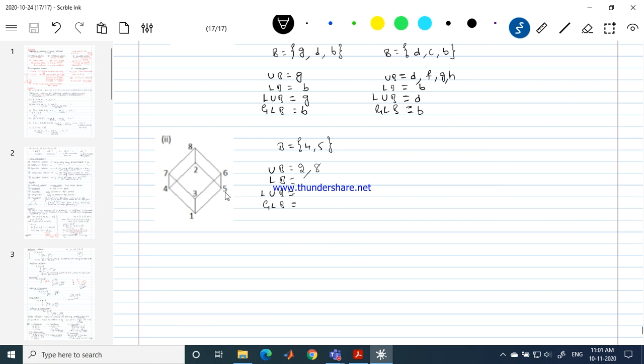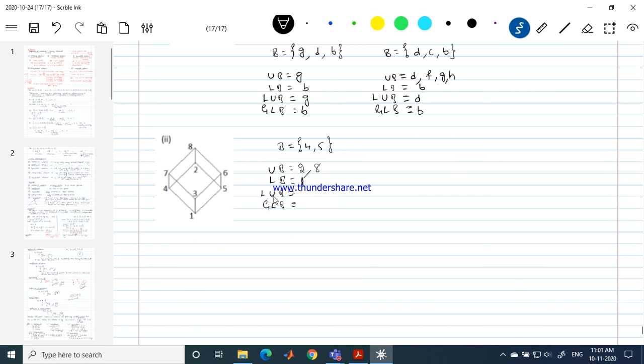From 3 also I can't reach 5. If I am supposed to reach 5 from 3, I should move to 6 and then I should come down. It cannot be done. The same thing happens with the other one also. So 3 cannot be the lower bound. If I come to 1, from 1 I can reach 4 as well as 5. So 1 is the lower bound.